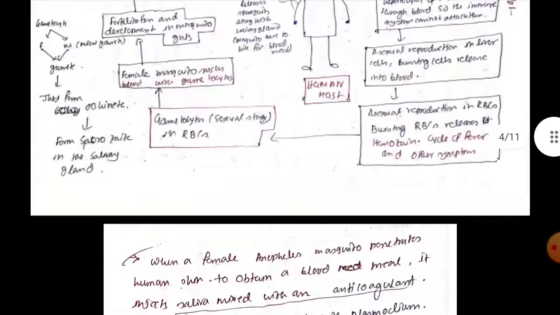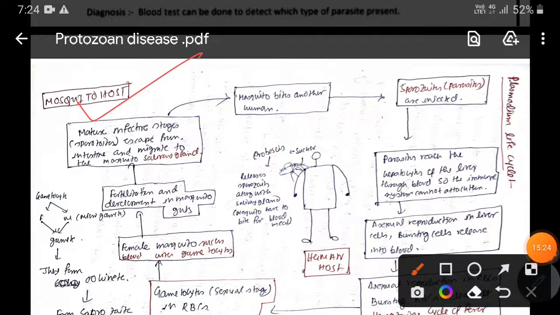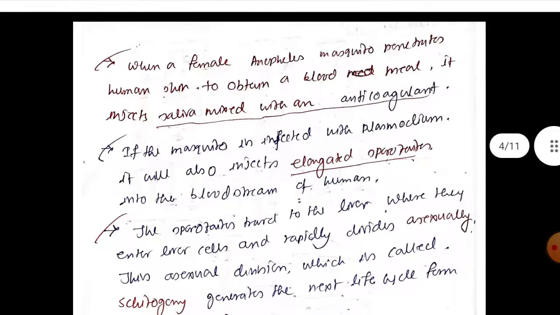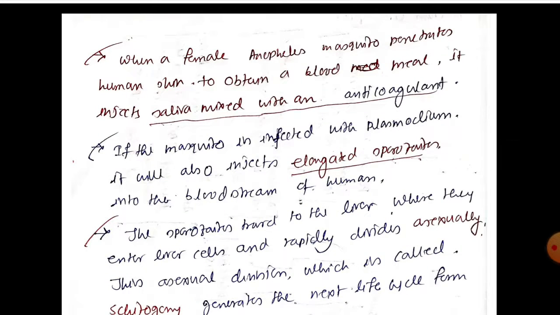So that is what I have represented here diagrammatically, and I have also explained it. So if you have followed my explanation, then I hope you can understand it very well. So let's try to recapitulate it.